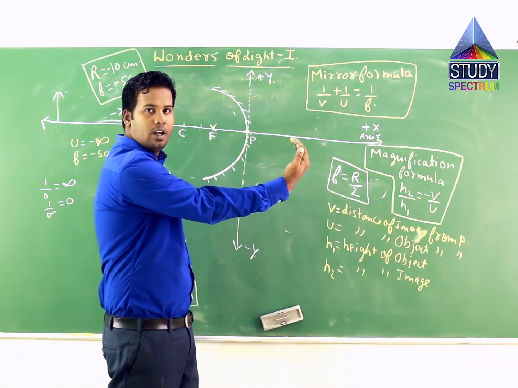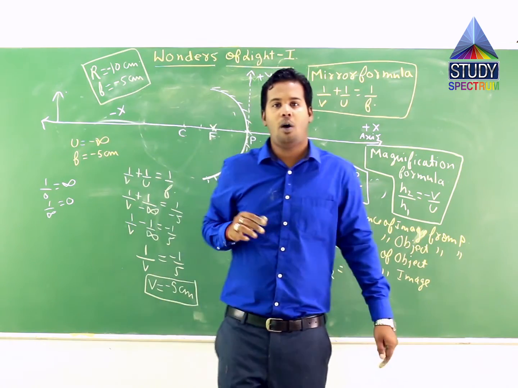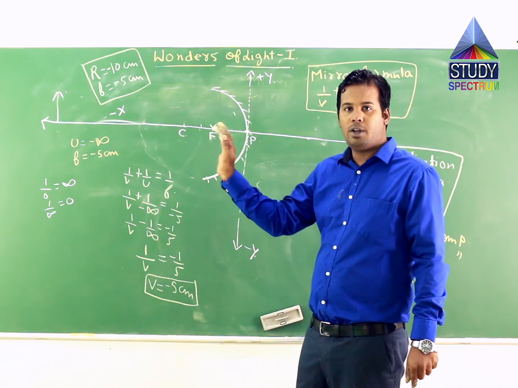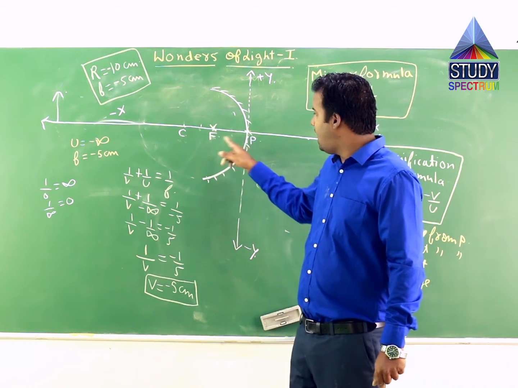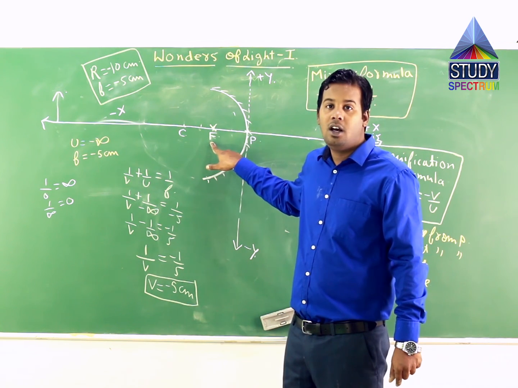If the image is formed in front of the mirror, the image is real. If the image is formed behind the mirror of this concave mirror, then the image is virtual. Now we can see that the image is being formed in front of the mirror. It means the image is real.